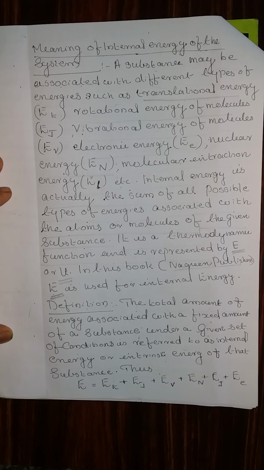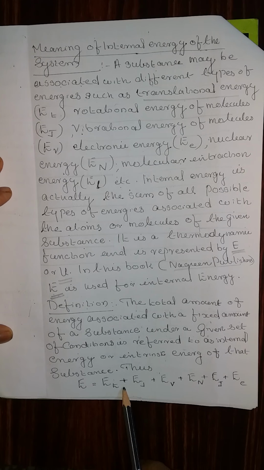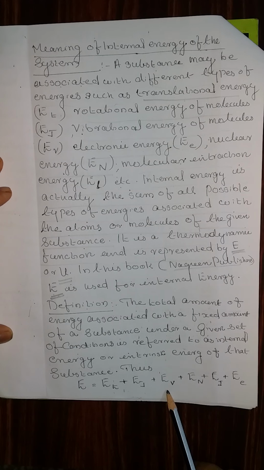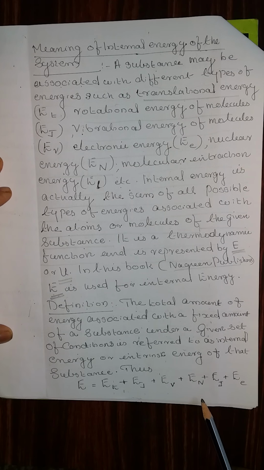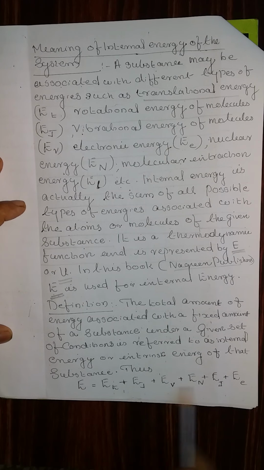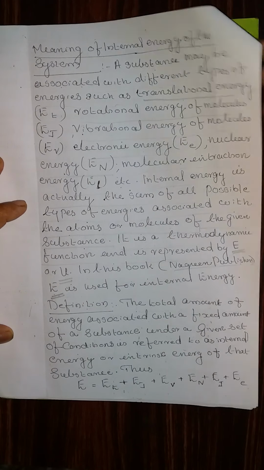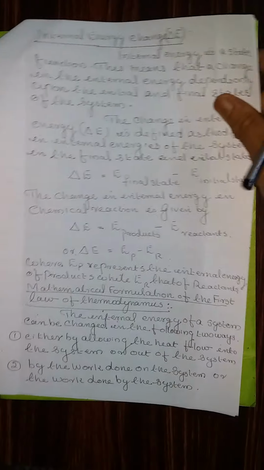Thus, internal energy is equal to translational energy plus vibrational energy plus electronic energy plus nuclear energy plus rotational energy plus energy of interaction. The sum of all the energies is known as the internal energy.